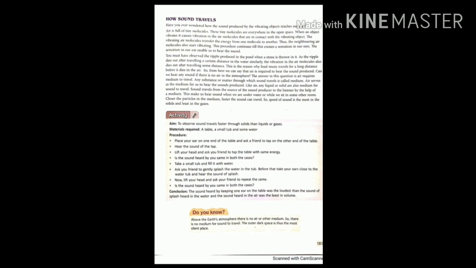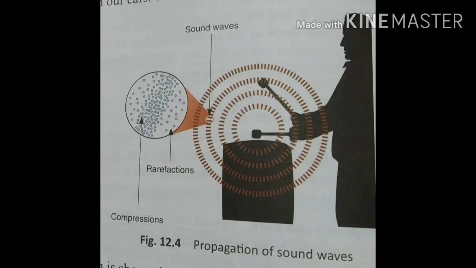The substance through which sound travels is called a medium, and the medium can be solid, liquid, or gas. And the transmission of sound is called propagation. So, by saying that sound needs a medium for propagation, we mean that sound needs solid, liquid, or gas. Sound propagates through solid, liquid, and gas, and it cannot travel through vacuum or empty space.